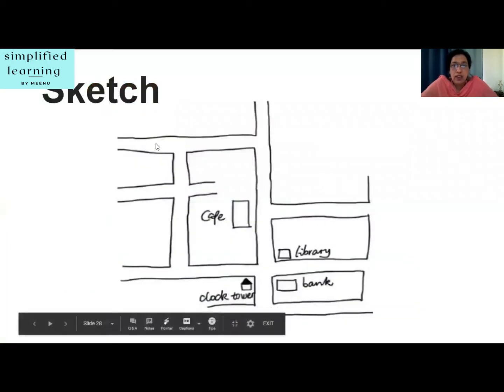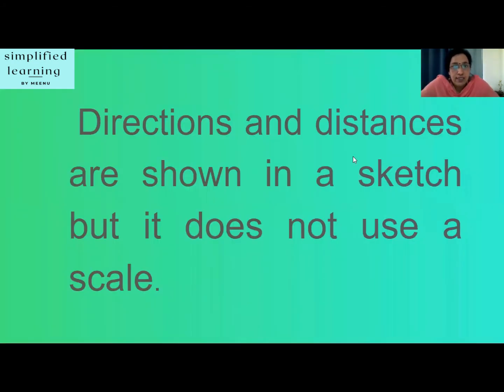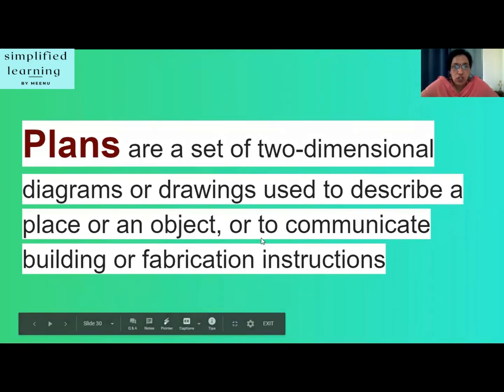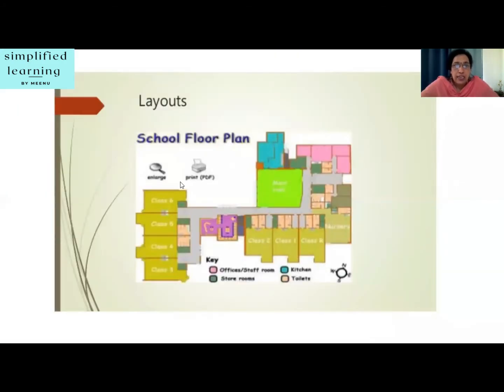See this. This is one sketch, that is one rough drawing giving you an idea of some places over there. Directions and distances are shown in a sketch, but it does not use a scale because it is just a rough drawing, just giving you an idea of the route. Next is plans. What are plans? Plans are a set of two-dimensional diagrams or drawings used to describe a place or an object or to communicate building or fabrication instructions. Let me be more clear. Let's see here a school floor plan. Clear?